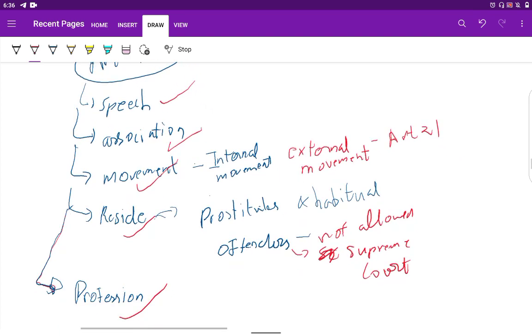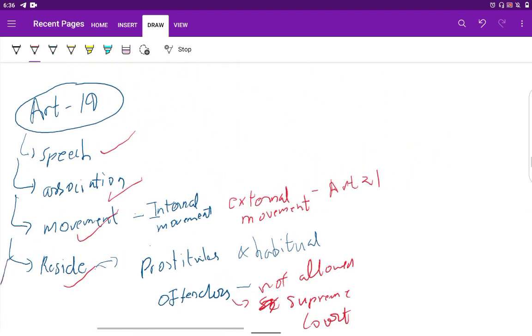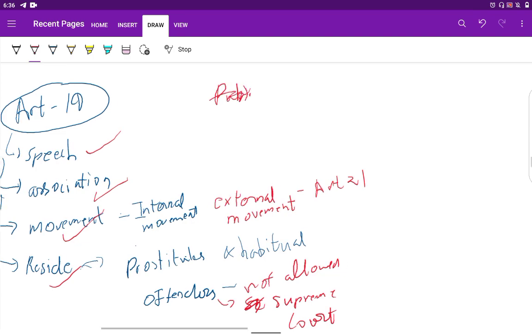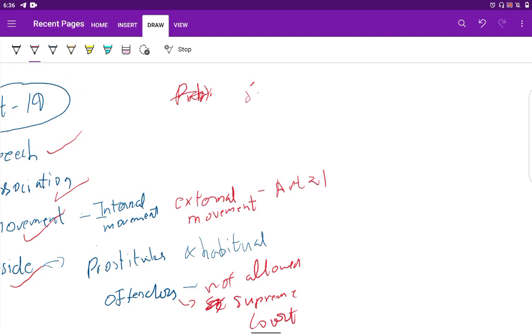Why? These restrictions are based on a few criteria. If it affects the security of our country, it can be restricted. If it defames a person, we can restrict these rights.